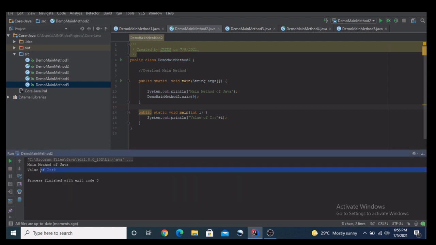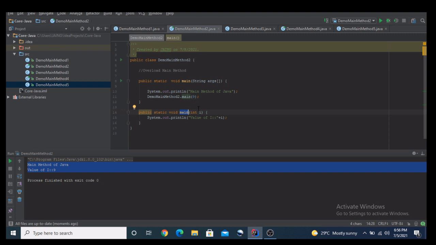Now here you can see that the program runs successfully. We got the value of i as 9, and we got the output "main method of Java" also. So when this method is called, it prints the main method of Java and it calls the overloaded method also, here with value 9, and it prints the value 9. So yes, we can overload a main method.